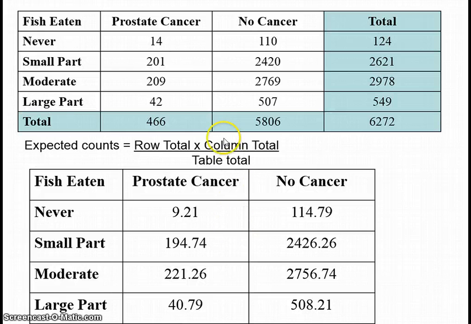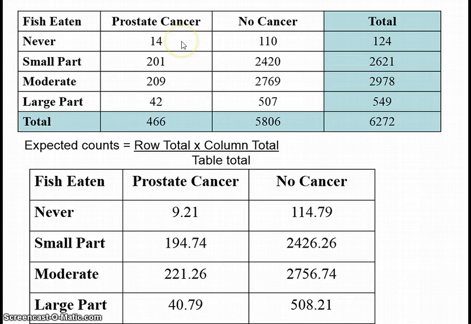Let's do one more. How about the 201 cell? This matches up with the 194. Now for this cell right here, you would take this row total, 2621, times this column total, 466, right, divided by the table total again, and you get 194. So the chi-square score, you have to do 8 times, kind of.